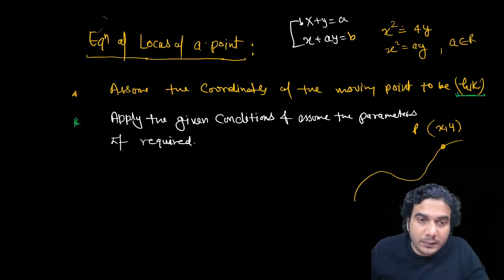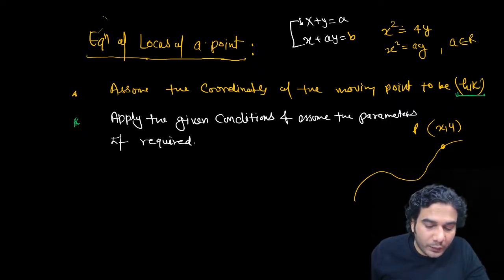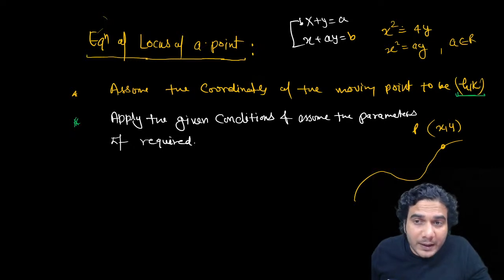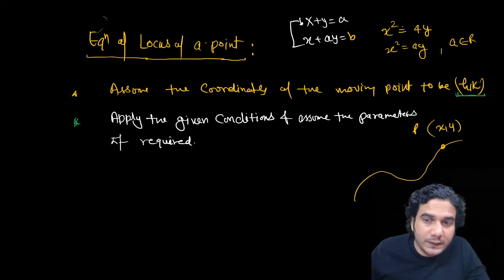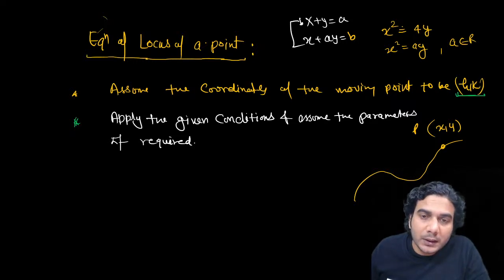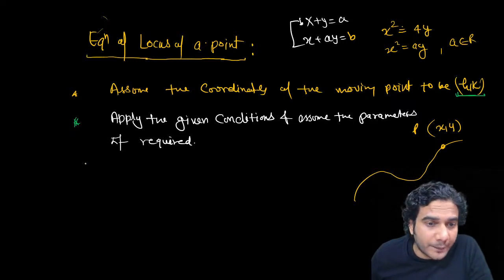So make sure that you assume the minimum number of parameters, so that you'll have to make the minimum number of equations. If you are assuming one parameter, you'll have to make only two equations. If you are assuming three parameters, you'll have to make four equations, and so on.